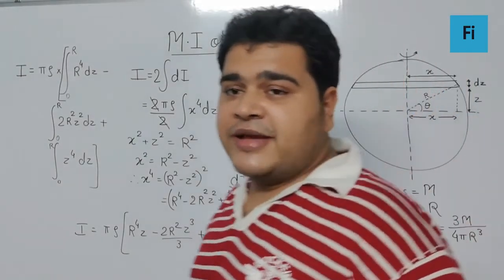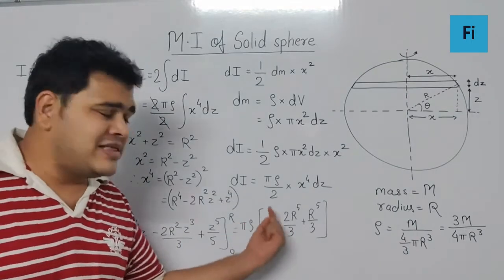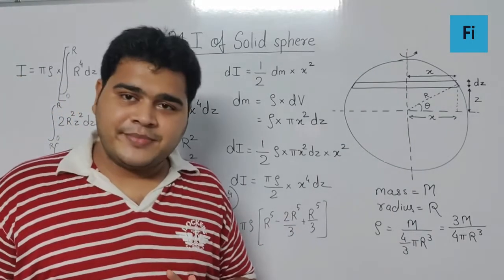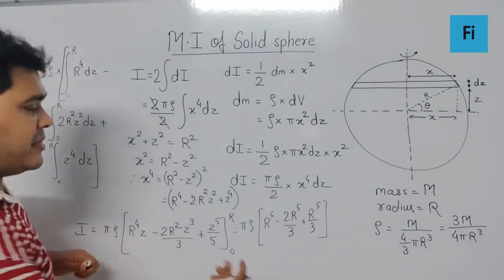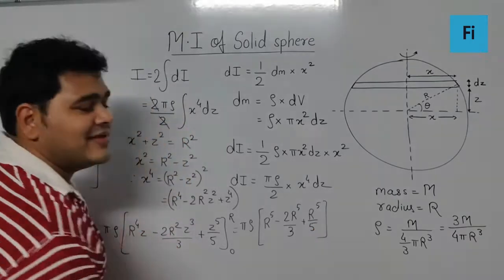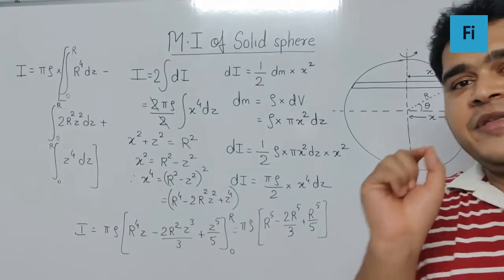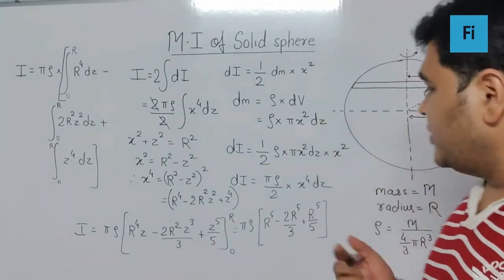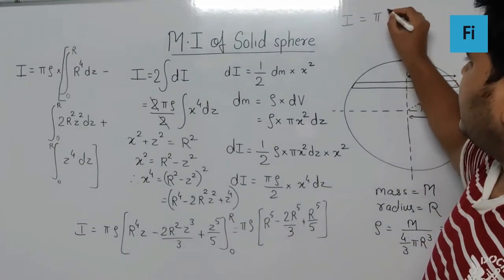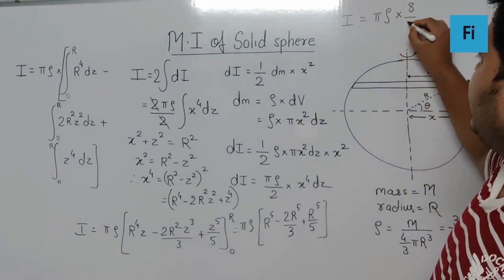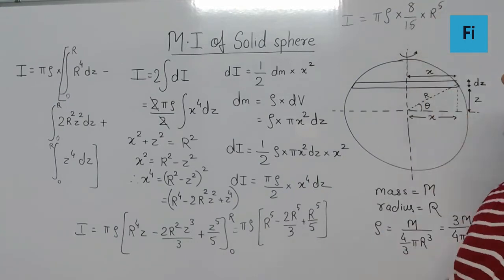So now, everywhere we have r raised to 5 common. Now 1 minus 2 by 3 is 1 by 3, and 1 by 3 plus 1 by 5 is going to be 8 by 15. Correct? So we finally get the moment of inertia as pi rho into 8 by 15 into r raised to 5.